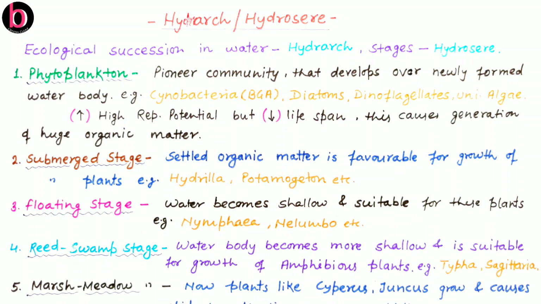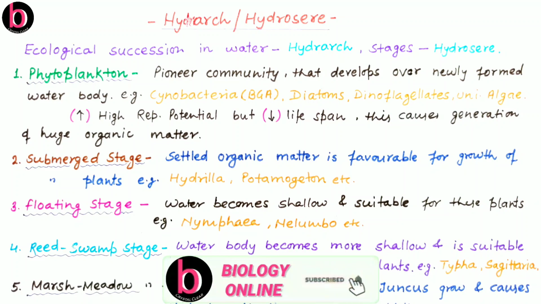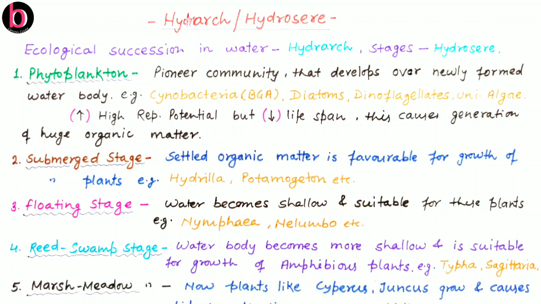Primary succession occurs in those places where there was never any kind of succession, while secondary succession occurs in those places which earlier carried vegetation, but because of some reasons now there is no vegetation. We also discussed that if succession occurs in a water body, this is known as hydrosere, while if succession occurs in dry places, this is known as xerosere. In NCERT there is a discussion about these two, hydrosere and xerosere.